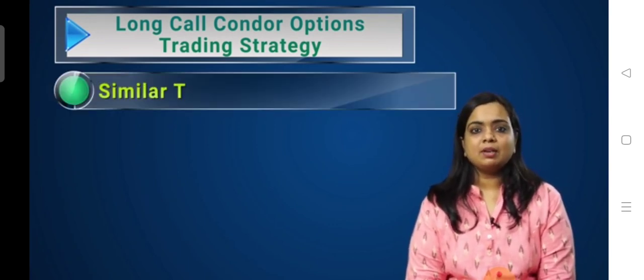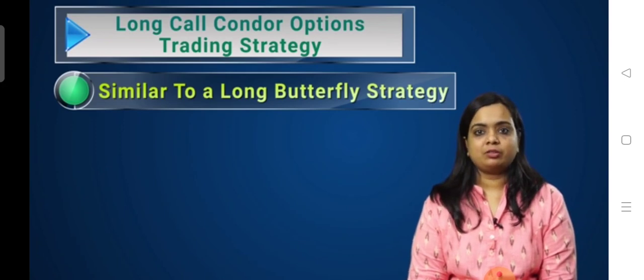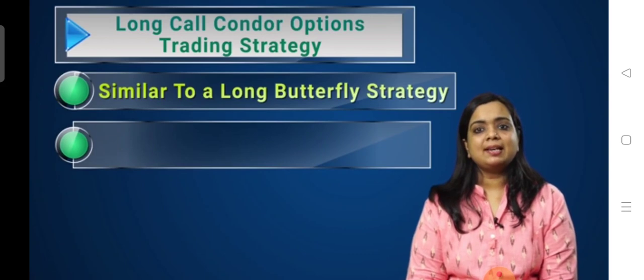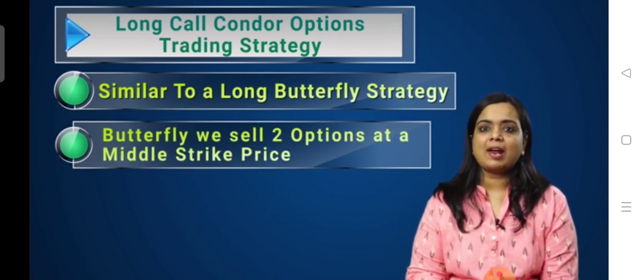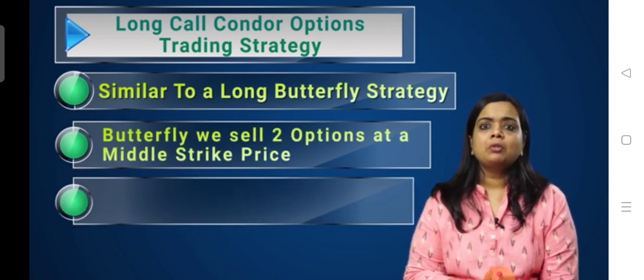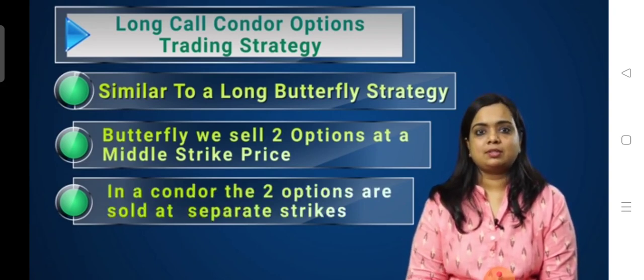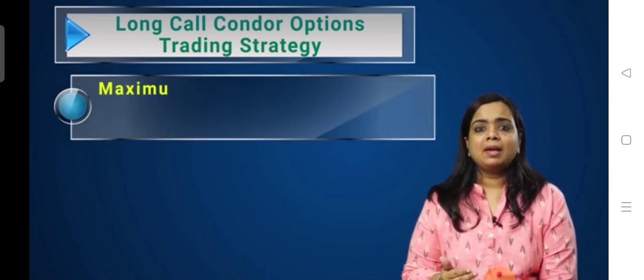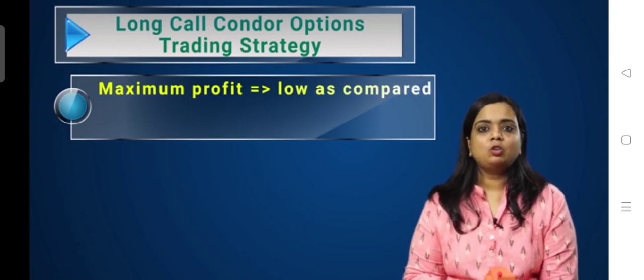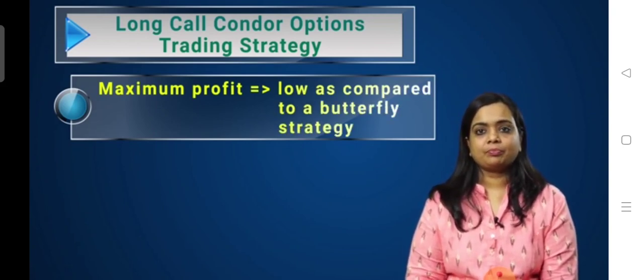We'll talk about the long condor strategy using calls in this video. Now a long condor is similar to a long butterfly strategy. The only difference is that in a butterfly we are selling two options at the middle strike price, but in a condor the two options which we are selling are at separate strike prices.